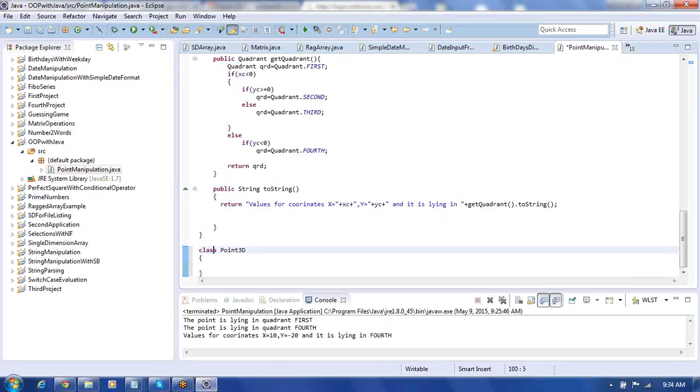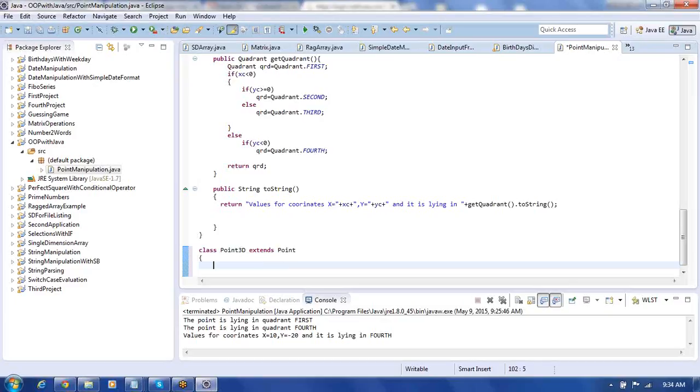What is the meaning of Point3D here? Point3D is going to be extending, extends what class exactly? It is going to extend the Point class. This feature is called inheritance. Class Point3D extends Point. This feature you can call inheritance.